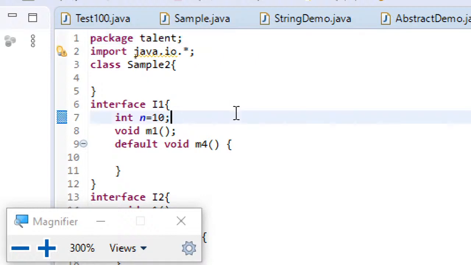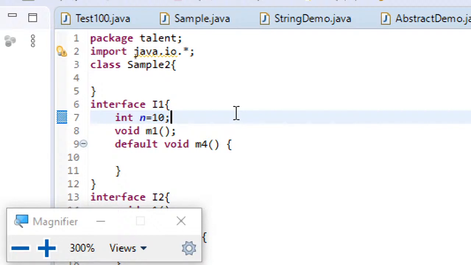Now, next question. What is the use of packages? The answer is simple. These packages avoid name clashes. That means, suppose I have a program Fibonacci.java, and I have written three varieties of Fibonacci code.